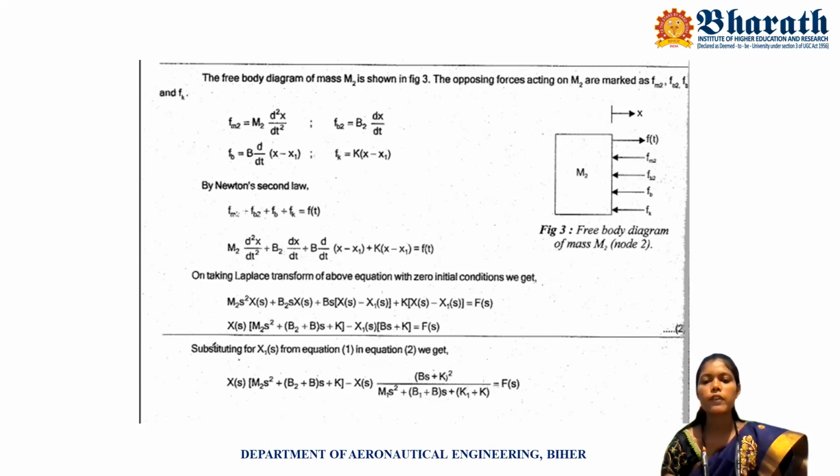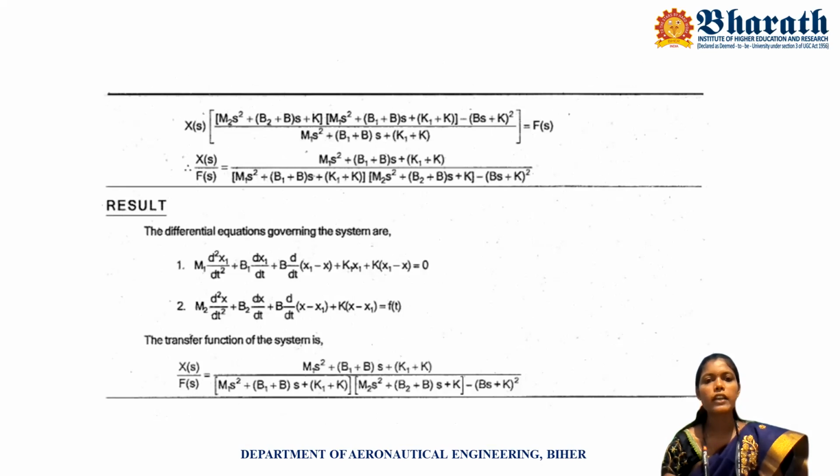Here we want the transfer function X of s by F of s. X of s is common, so we take it out. We get X of s into ((m2 s squared plus (b2 plus b) into s plus k) into (m1 s squared plus (b1 plus b) s plus (k1 plus k)) minus (bs plus k) the whole squared) divided by (m1 s squared plus (b1 plus b) into s plus (k1 plus k)).